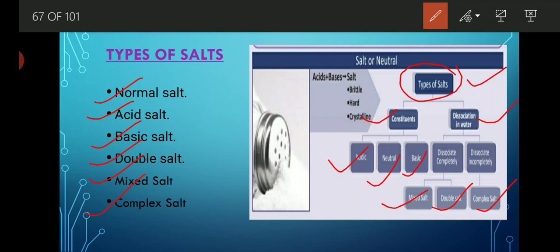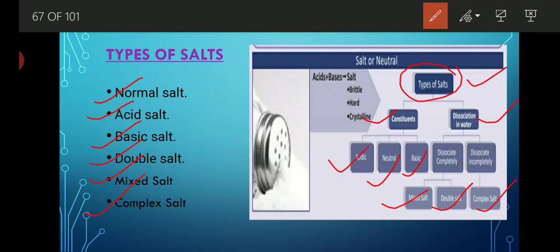Now up to here you understood the basis and the classification of salt. Salts are classified on two bases, that is on the basis of constituent and on the basis of dissolution in water. Some salts easily dissolve in water, or we can say they are completely dissociated.